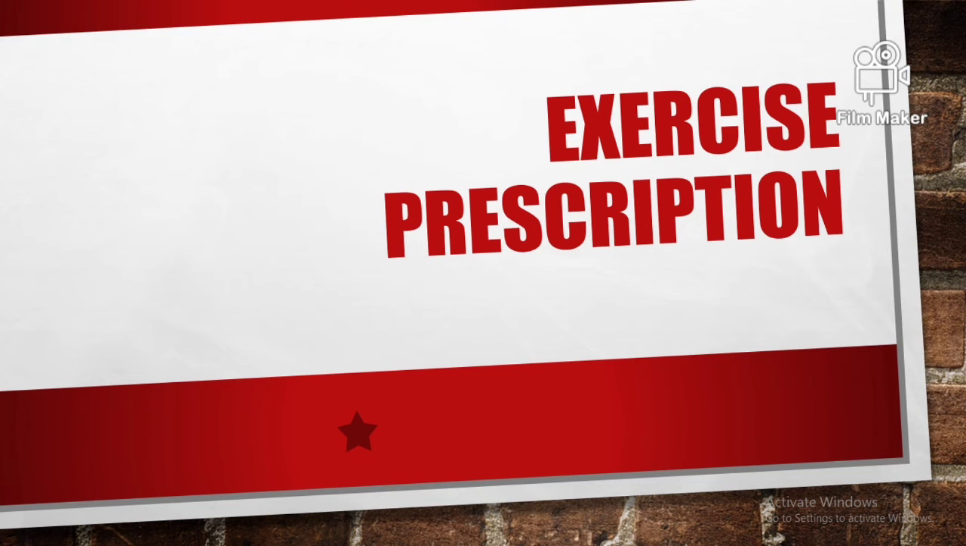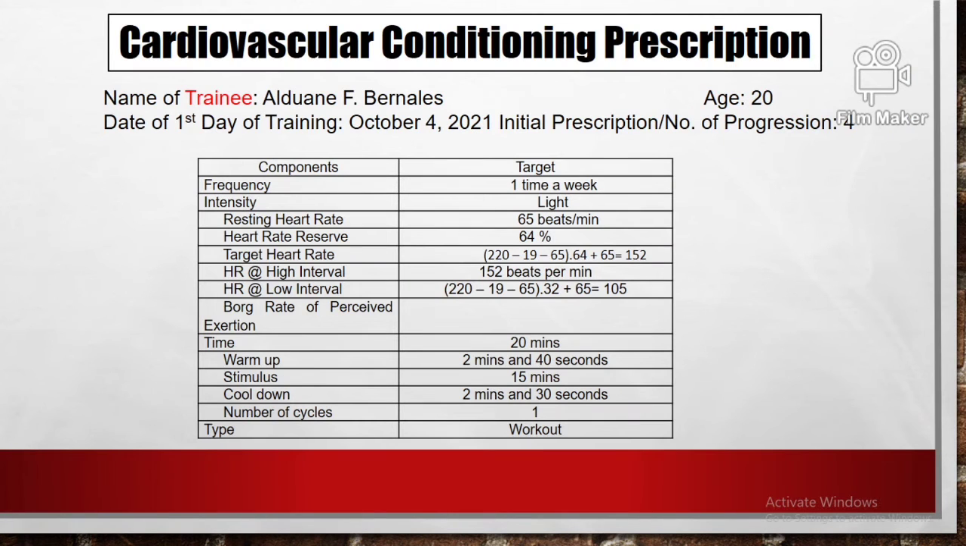Now for his exercise prescription, the first day of training will start on October 21, 2021 and it will end in November 9, due to the fact that his family were experiencing COVID from October 6 until October 31, in which one of his family members died.